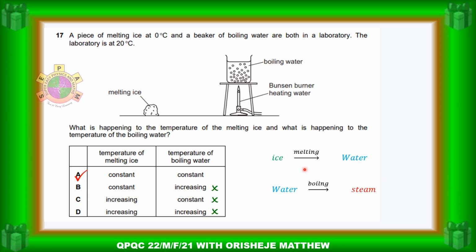So we have to realize that as ice is melting and as water is boiling, the temperature remains constant at the melting point, and the temperature remains constant while water is boiling at the boiling point. So many students fail to recognize that temperature is constant at melting point and boiling point.